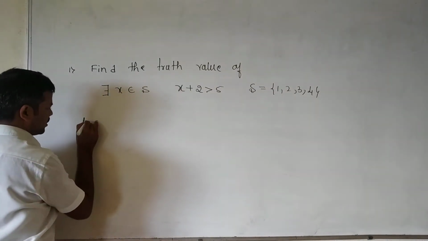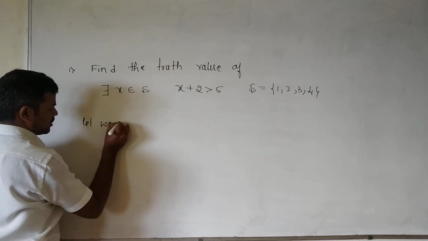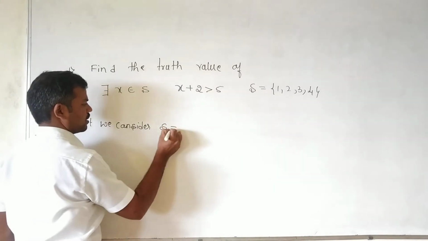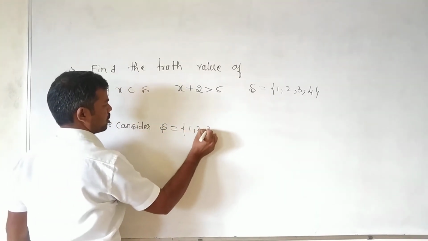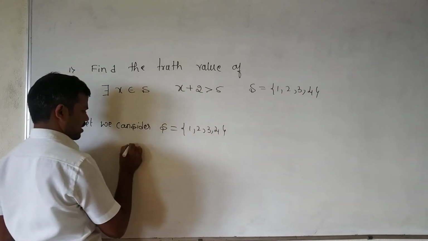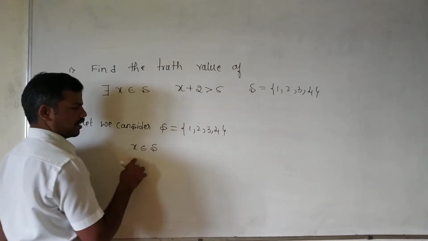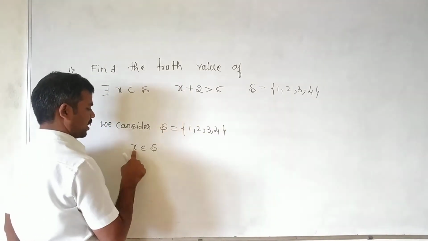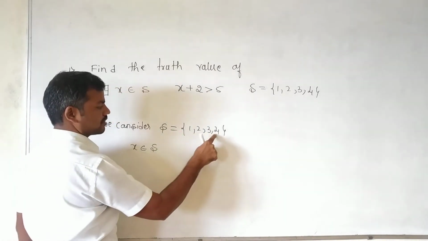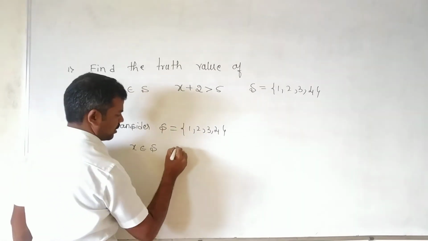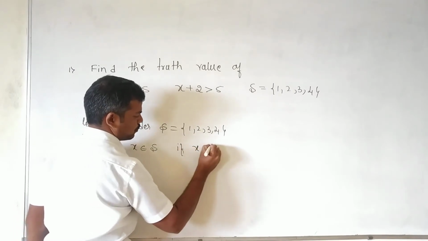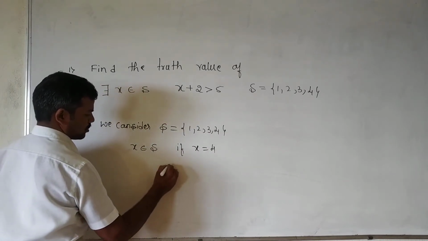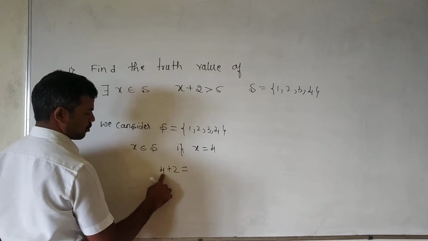S is given as 1, 2, 3, 4 and x belongs to S. So we take a value of x. If x is equal to 4, then 4 plus 2 is 6.